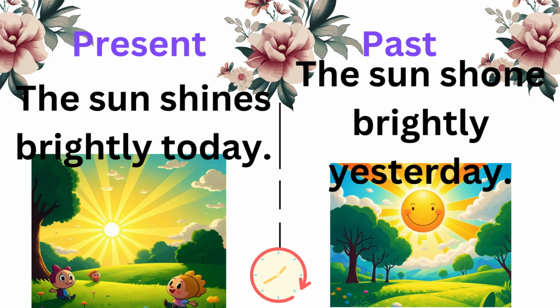Present sentences. The sun shines brightly today. The past sentences. The sun shone brightly yesterday.